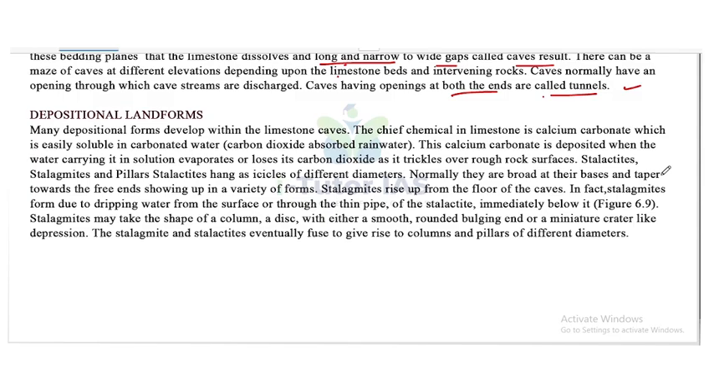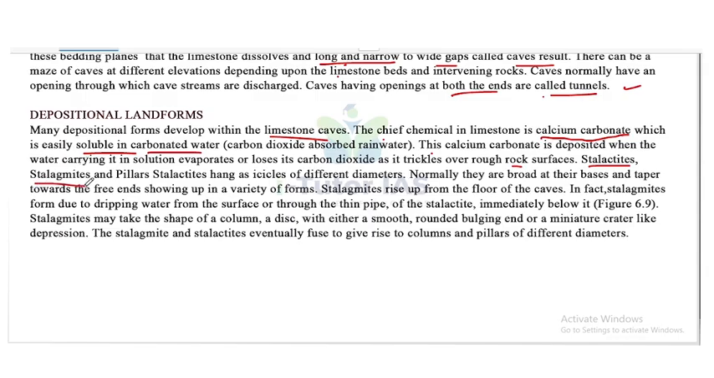Many depositional forms develop within the limestone caves. The chief chemical in limestone is calcium carbonate, which is easily soluble in carbonated water, that is carbon dioxide absorbed rainwater. This calcium carbonate is deposited when the water carrying it in solution evaporates or loses its carbon dioxide as it trickles over rough rock surfaces.